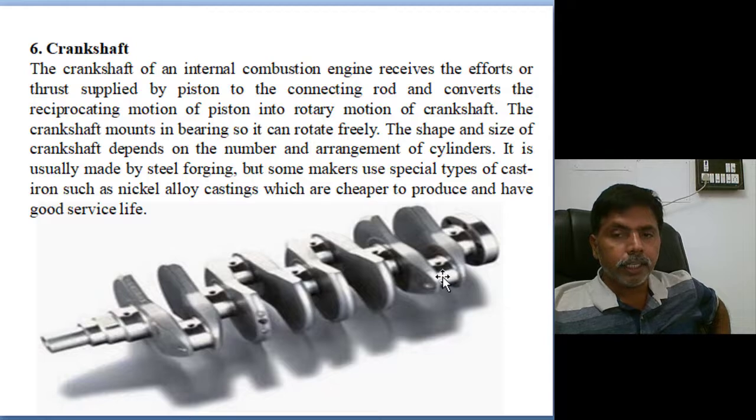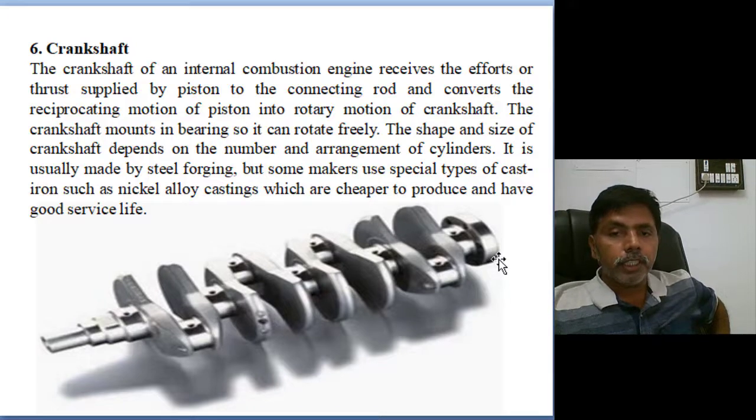The big end of the connecting rod will connect here. This is the second connection, this is the third, this is the fourth. So based on the number of cylinders, the number of connecting rods, the crankshaft shape and size will change, and the crankshaft is rotating on bearings.